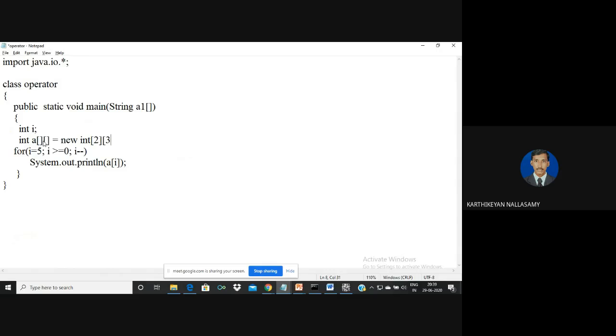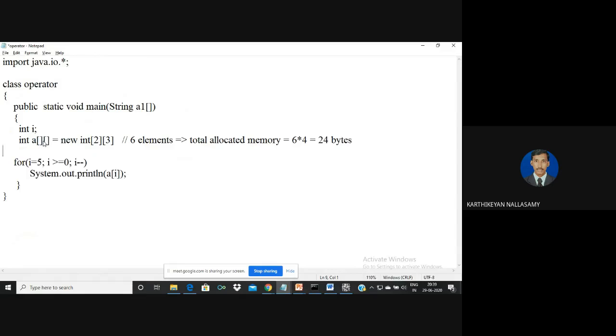I'm going to store 2 rows and 3 values, so every row consists of 3 values. Here the array is allocated for storing 6 elements. Therefore, the total allocated memory is 6 values into 4 bytes for integer, so 24 bytes will be allocated for the given array.